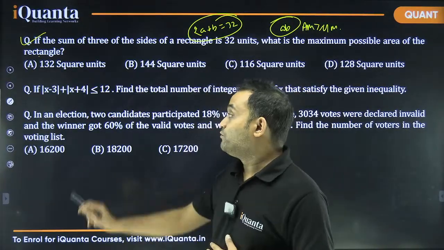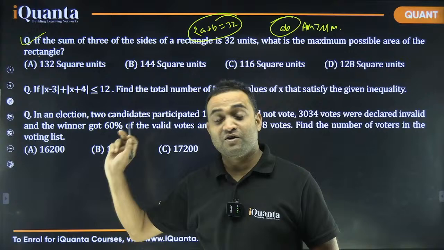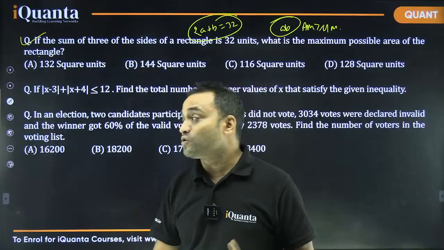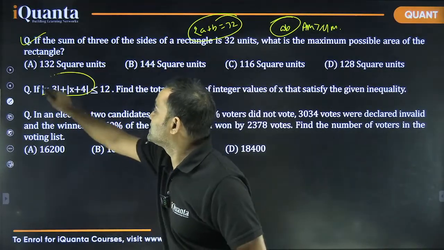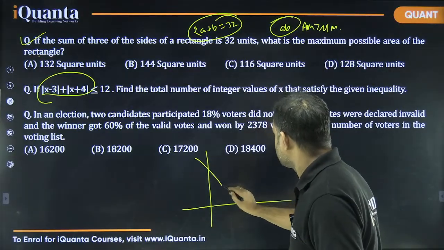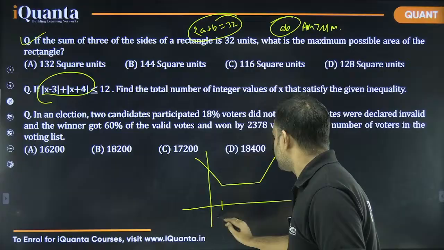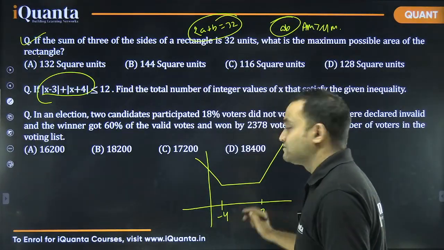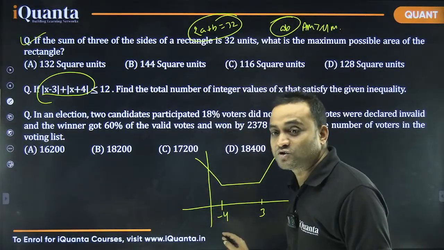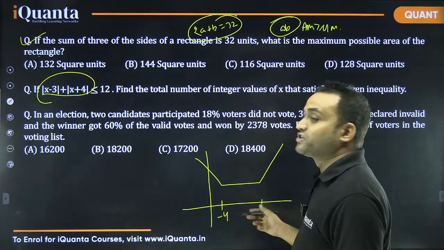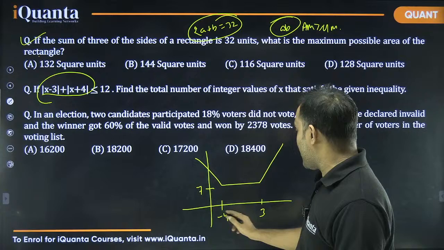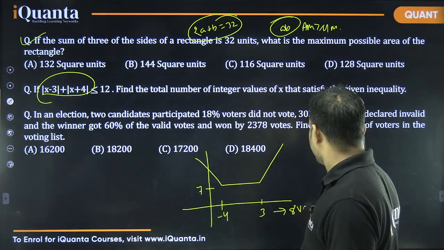Again, with the help of a graph, this is a very easy question. It should not take more than 1 minute to solve if you know how to draw the graph of this. The graph will be like this. This is minus 4 and this is 3. The value of this expression will be minimum between minus 4 and 3, so this value will be 7. So from minus 4 to 3, we have 8 values already.